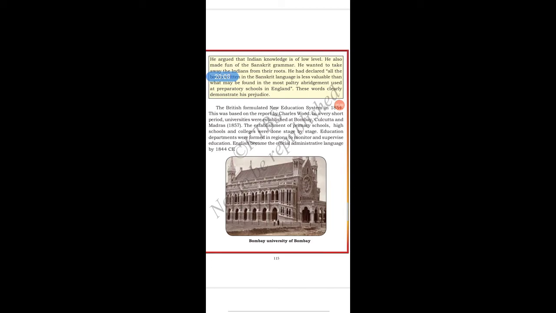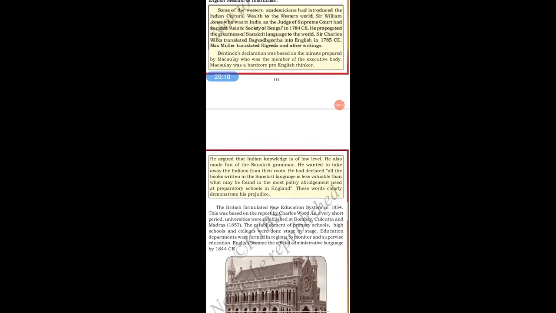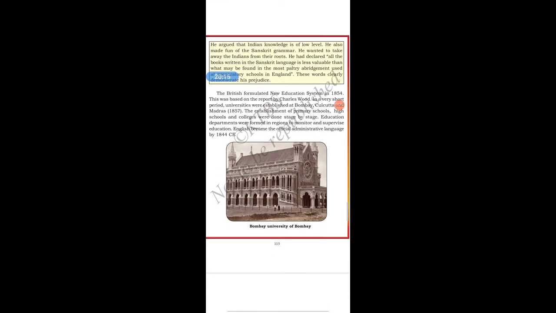So students, here what happened, that person who is here, Macaulay, argued that Indian education, that Indian knowledge, is of low level. He also made fun of the Sanskrit language. He wanted to take the Indians away from their roots. He declared all the books written in the Sanskrit language are less valuable than what may be found in the most paltry abridgment used at preparatory schools in England. So these words clearly demonstrate his prejudice, how he has insulted.